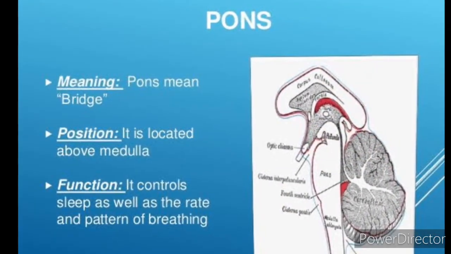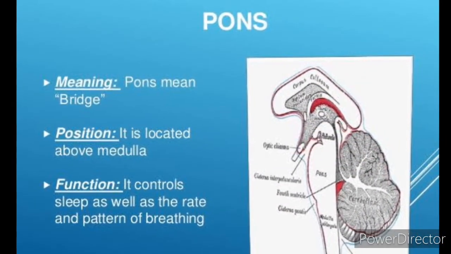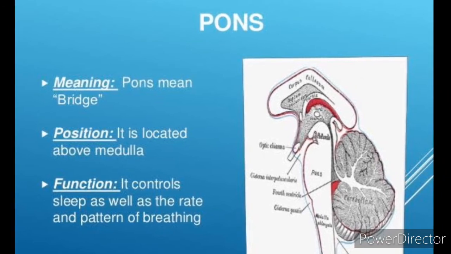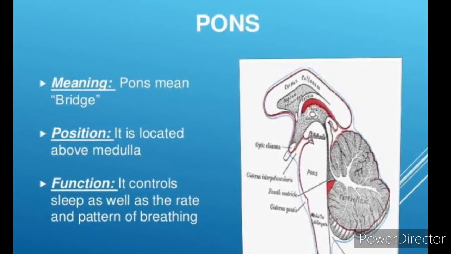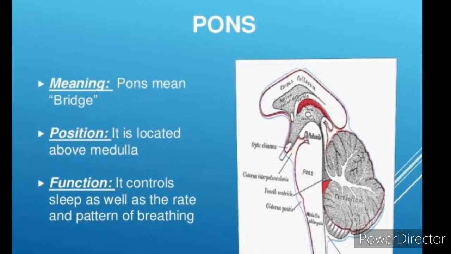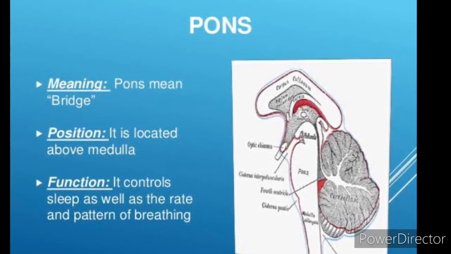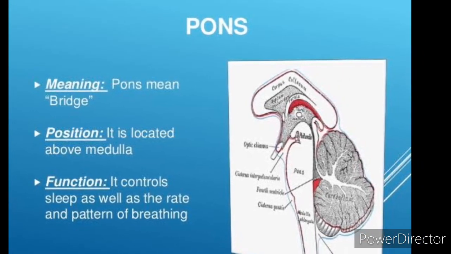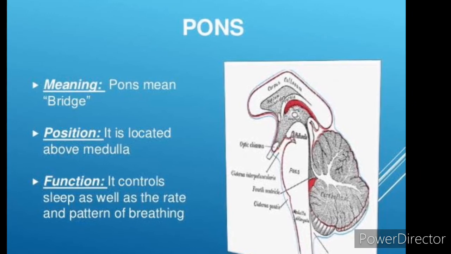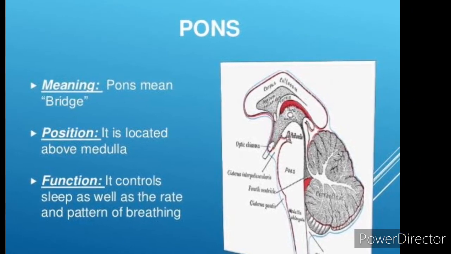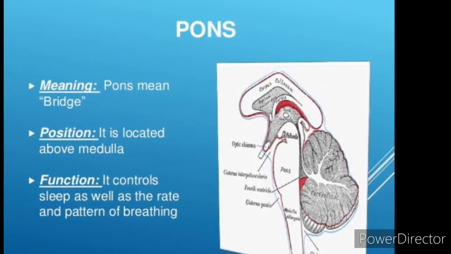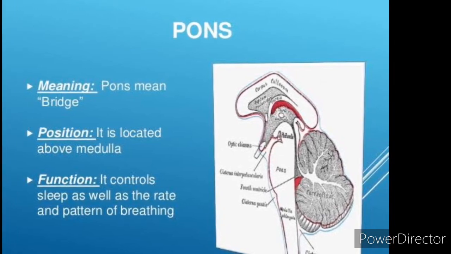Next, pons. Pons, a Latin word meaning bridge. It is a bridge of nerve fibers that connects the lobes of cerebellum. It relays signals between the cerebellum, spinal cord, midbrain, and cerebrum. It controls respiration and sleep cycle.